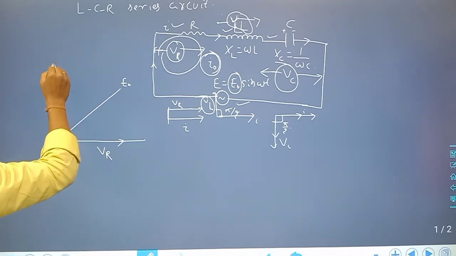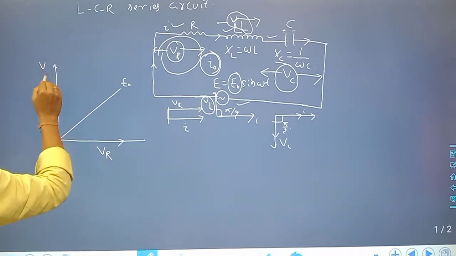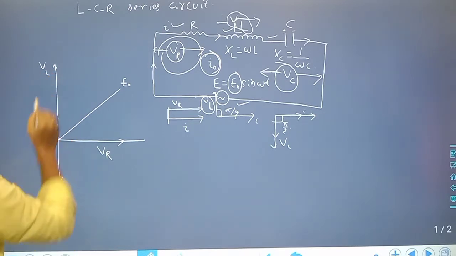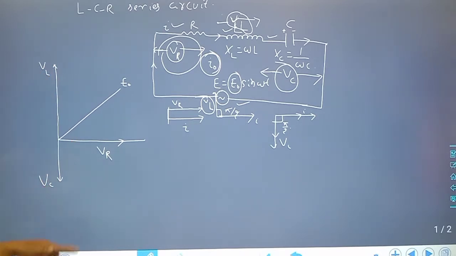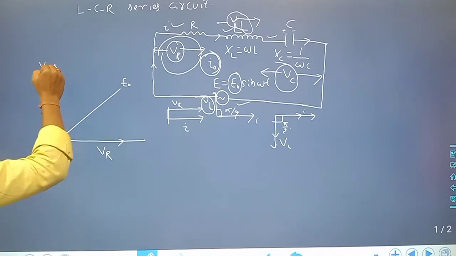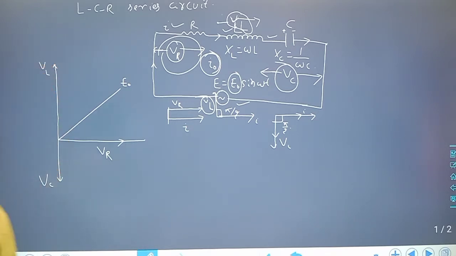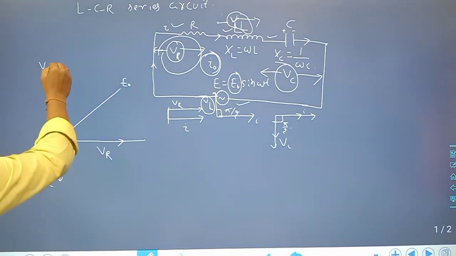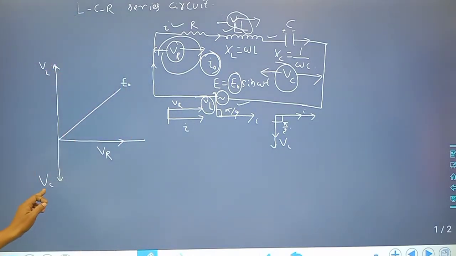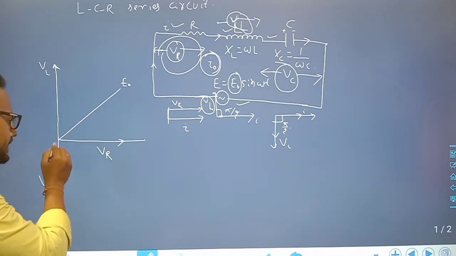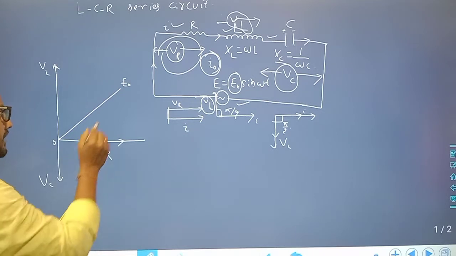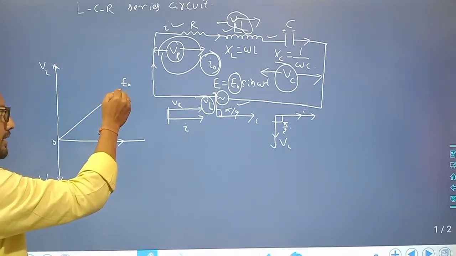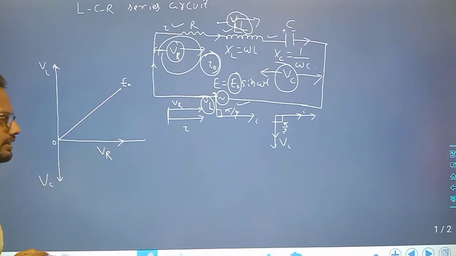Let this be VL and this be VC. You can also take it the other way. Here I can take VL along the positive y-axis and VC along the negative y-axis, or VL along the negative y-axis and VC along the positive y-axis. Along the x-axis this is VR, and this is the maximum value of EMF, E naught.